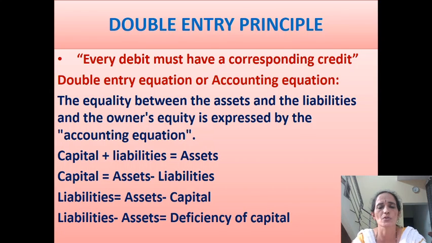See, accounting equation goes like this. Capital plus liabilities is equal to assets. So from the main equation, you can derive three more equations. Capital plus liabilities is equal to assets. So capital is equal to assets minus liabilities. And liabilities is equal to assets minus capital. And liabilities minus assets is equal to deficiency of capital.